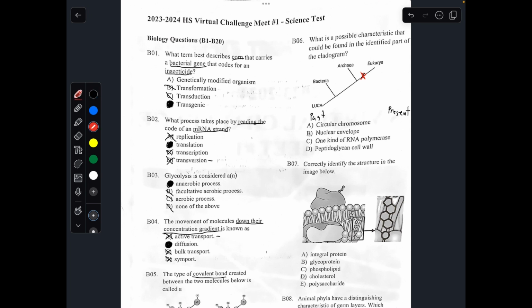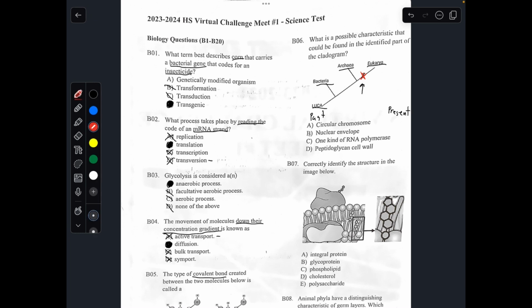So this trait emerged after LUCA was formed, after it branched to bacteria, after it branched to archaea. It formed way over here after all these branched. If we draw a line from the trait, all the species that branch off this red line will have this trait. We know that eukaryotes are what branch off. It says eukarya, so this trait must be in eukaryotes, and it cannot be in bacteria, archaea, or LUCA.